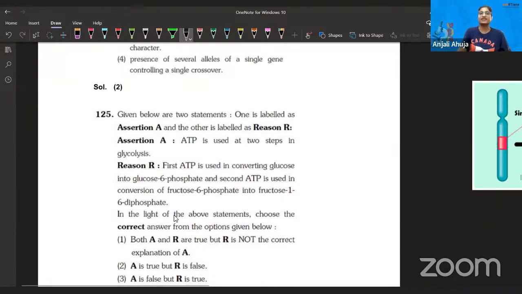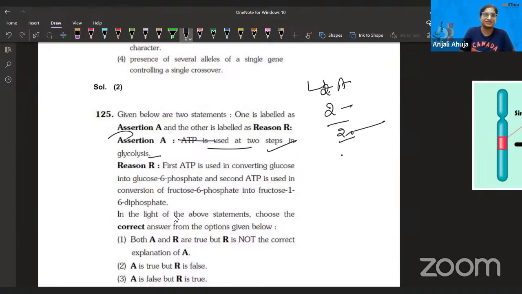Now let's talk about the next one, the assertion-reason question. ATP is used at 2 steps in glycolysis. It is actually correct. You remember 4 ATP are formed, 2 are utilized, so that makes 2 overall. Plus then NADH will also come. So yeah, definitely the statement is correct.